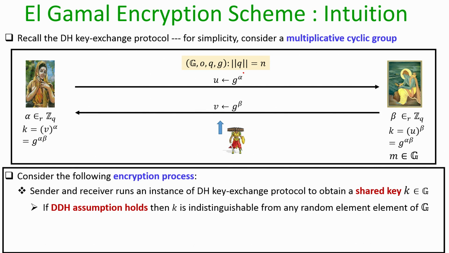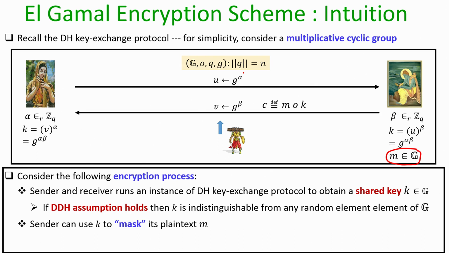Now, imagine Ram has a message, say plain text M, which is a group element which he wants to encrypt and send to Sita. From the viewpoint of Ram, he knows that by running the Diffie-Hellman key exchange protocol, Sita is also going to have the same key k, and he also knows that if there is an eavesdropper who has eavesdropped the communication between Sita and Ram, then from the viewpoint of that adversary, the key k available with Ram is indistinguishable from any random element of the group.